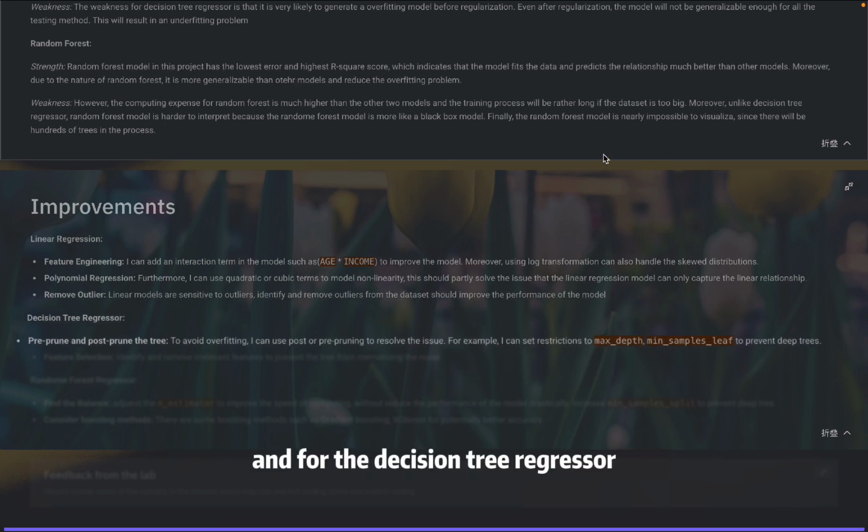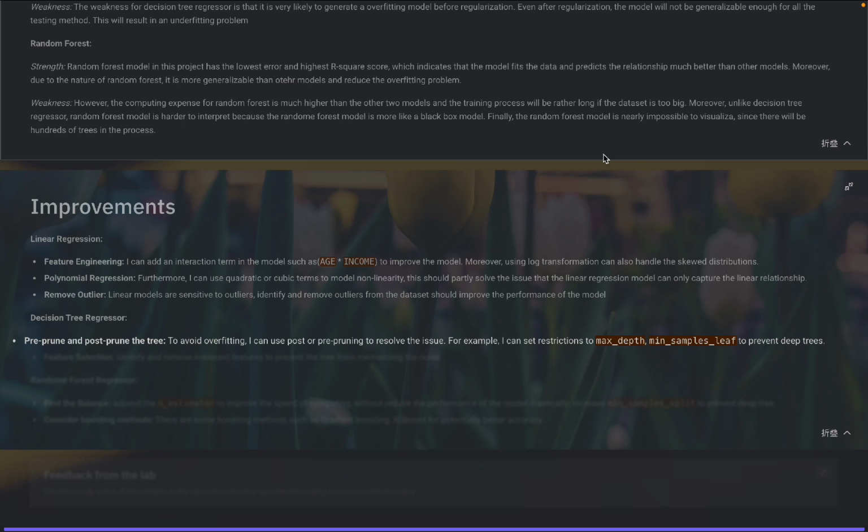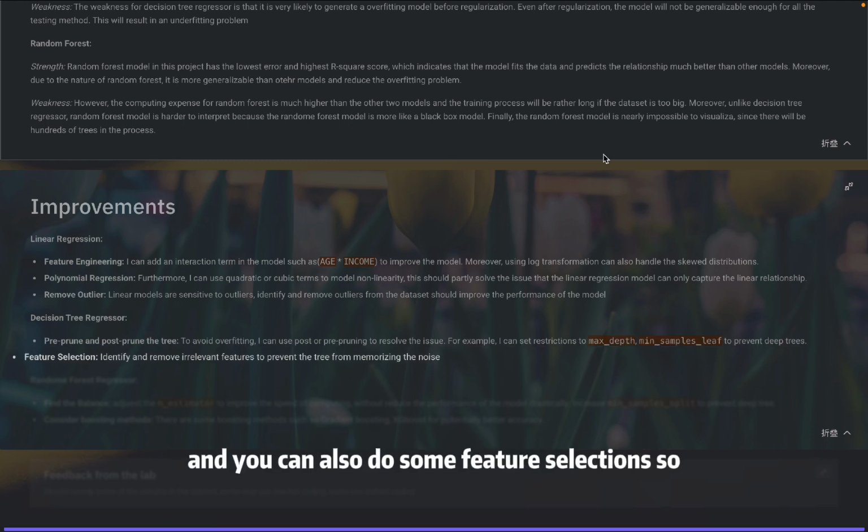For the decision tree regressor, besides the random forest model, you can use pre-pruning or post-pruning of the tree to avoid overfitting. You can set a restriction on the maximum depth or a minimum sample leaf to prevent deep trees. You can also do some feature selection, identifying and removing irrelevant features to prevent the tree from memorizing the noise, which might be super helpful in my project.